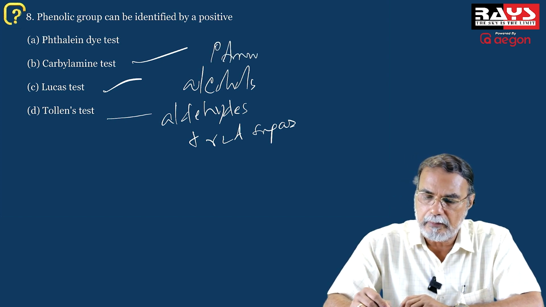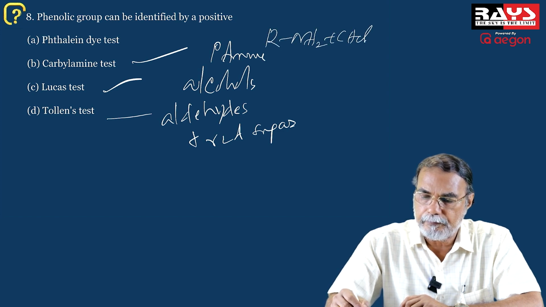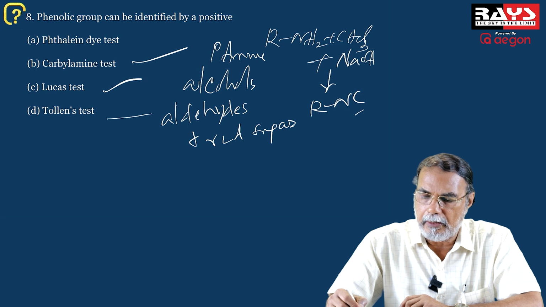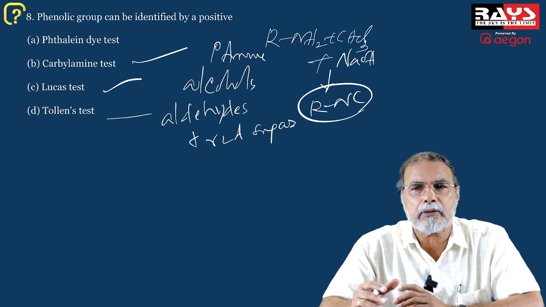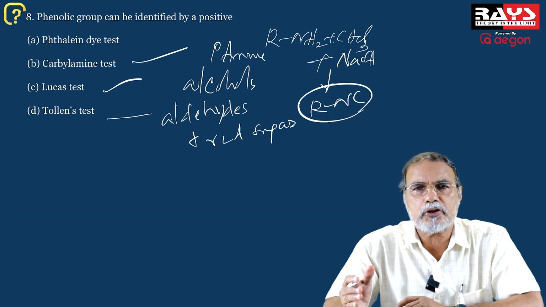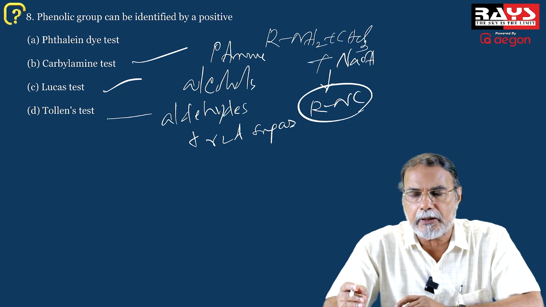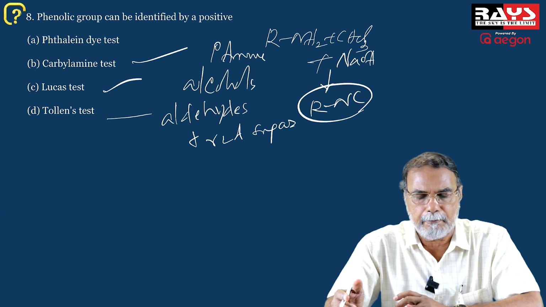It's a reaction of a primary amine with chloroform in the presence of alkali, and what is formed is the foul-smelling carbylamine, RNC, the isocyanide, which is extremely foul-smelling and can be easily identified, and that is a good test for primary amine.